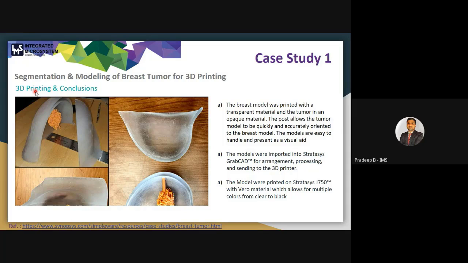As I already discussed about this post, the post allows the tumor model to be quickly and accurately oriented to the breast model. So these models are very easy to handle and present as a visual aid for the student and for the surgical planning. And for 3D printing, they just use Stratasys.